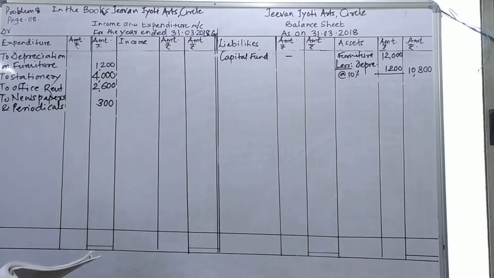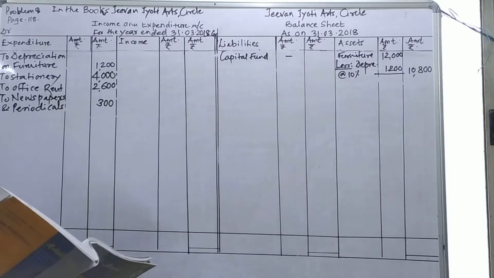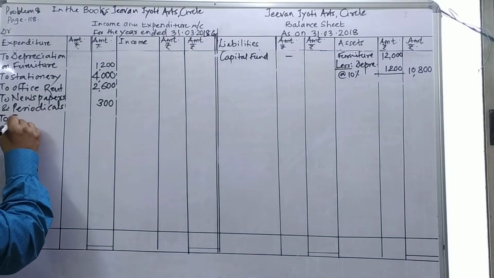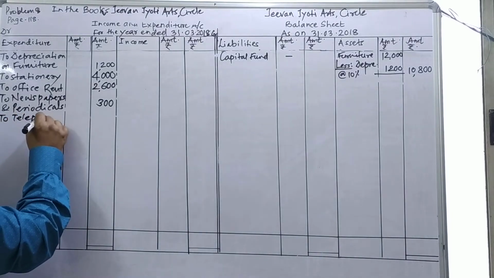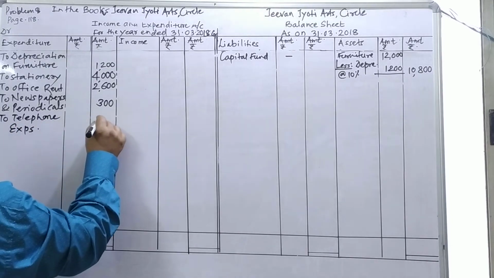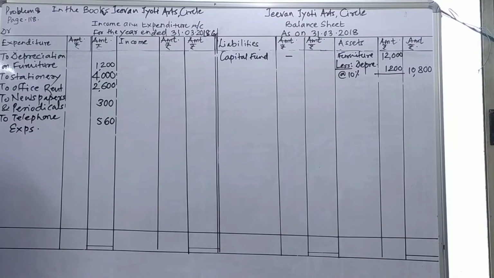Unsolved problem number 8, Jivan Jyoti Art Circle. The newspaper and periodical amount is given as 300. Telephone expenses is 560. Telephone expense, 560 is the amount.